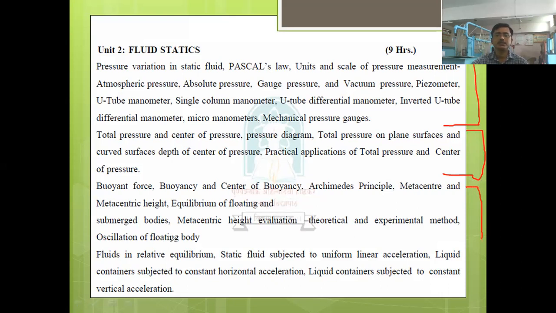Buoyant force, buoyancy and center of buoyancy, Archimedes principle, metacenter and metacentric height, equilibrium of floating and submerged bodies, metacentric height evaluation, theoretical and experimental method, oscillation of a floating body, then fluids in relative equilibrium, static fluid subjected to uniform linear acceleration, liquid containers subjected to constant horizontal acceleration, liquid containers subjected to constant vertical acceleration. So these are the contents of this unit, and 9 hours weightage has been given by the university for the completion of this unit.